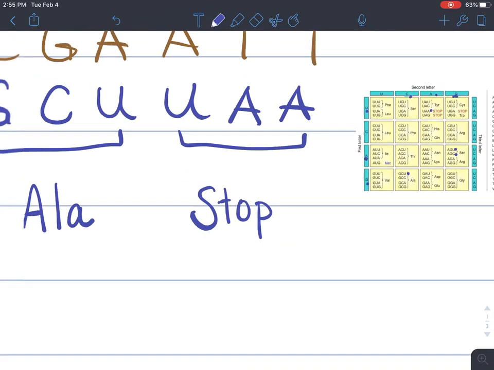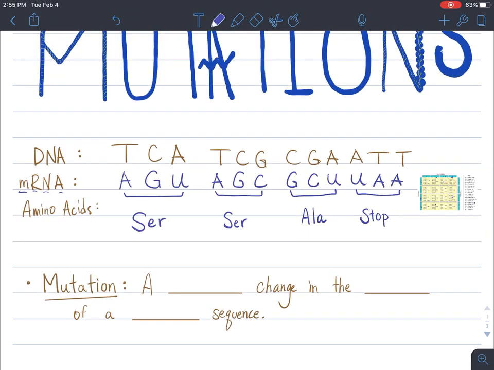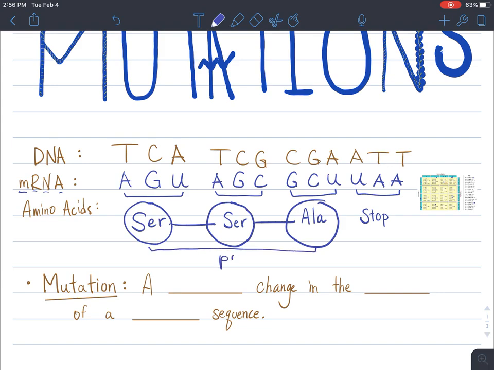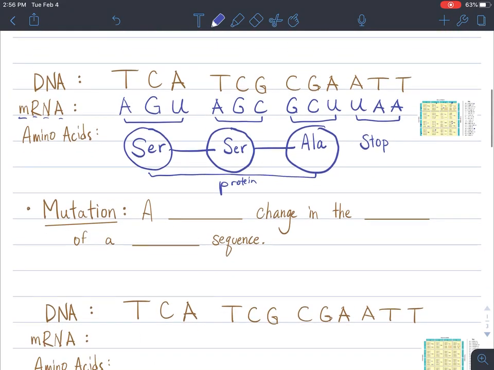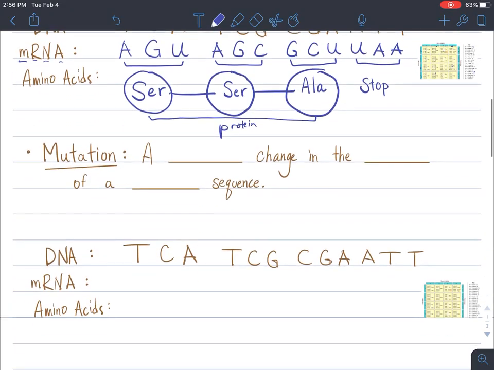So that would tell the ribosome, stop this whole process. Stop connecting these amino acids together because that's the end of our chain. So here we have our protein that was created by connecting amino acids together. Amino acids were translated from the mRNA. The mRNA was transcribed from the DNA.